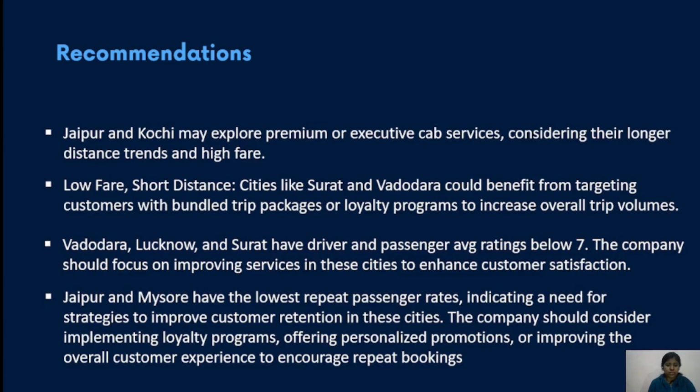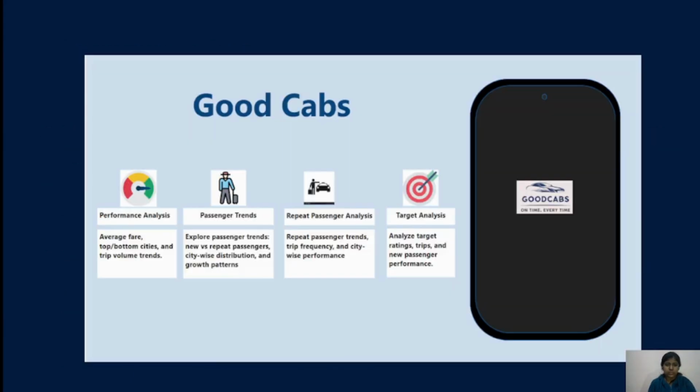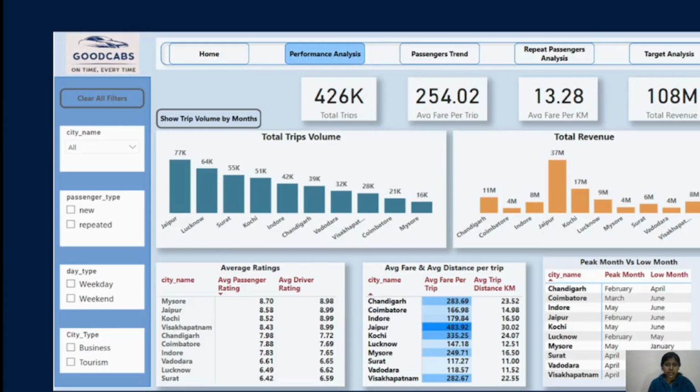Jaipur and Mysuru have the lowest repeat passenger rate, indicating a need for strategies to improve customer retention in these cities. The company should consider implementing a loyalty program, offering personalized promotions, or improving the overall customer experience to encourage repeat bookings. These are just screenshots of my dashboard.